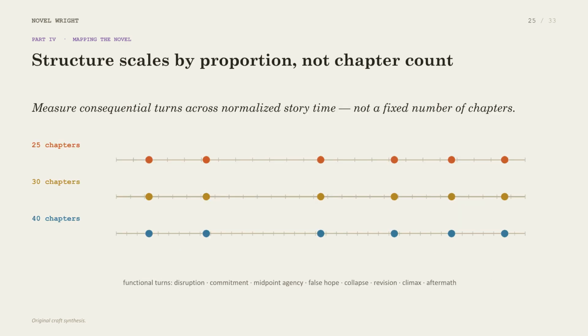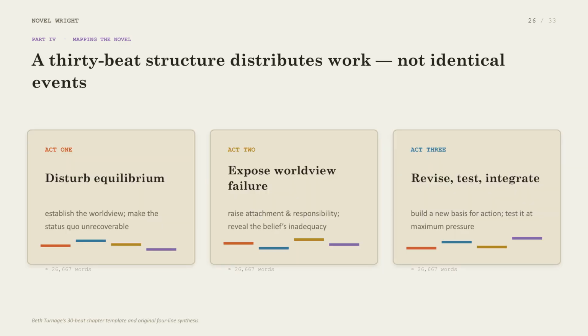When characters react to the same event differently, their interlocking cycles of action and observation create complex layers of narrative tension. Structure scales by proportion, not chapter count. Focus on measuring consequential turns across the story's timeline to identify vital beats like midpoint agency and the final climax. A 30-beat structure distributes the workload. While the events differ, the functional requirements of each act, from disturbing the equilibrium to testing new solutions, remain consistent.